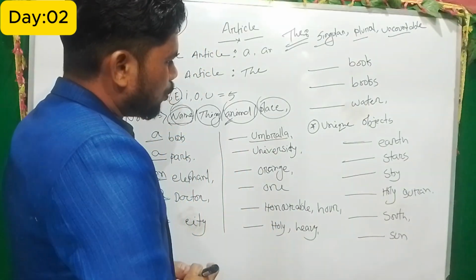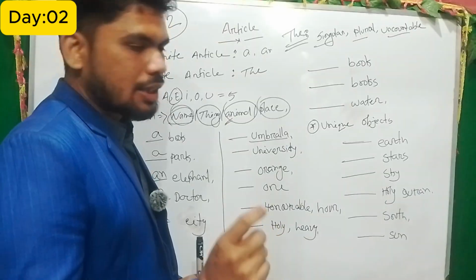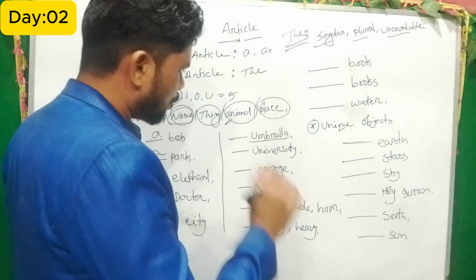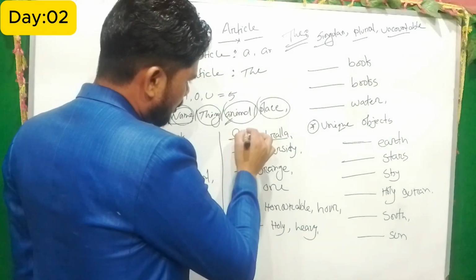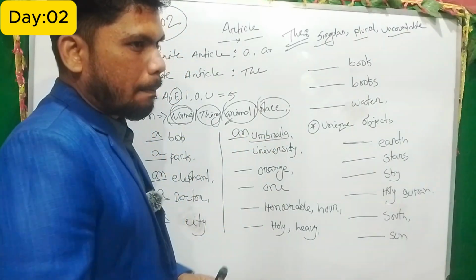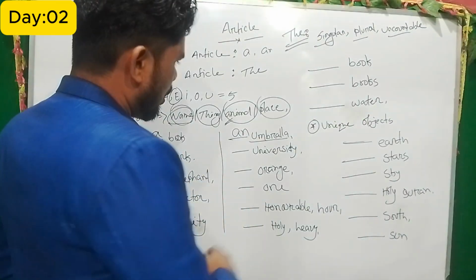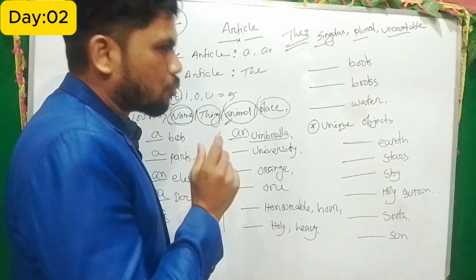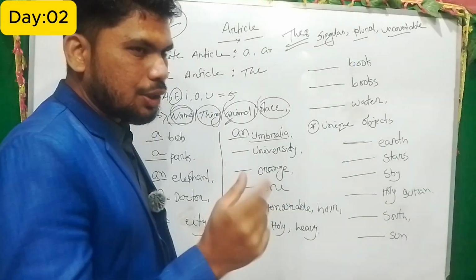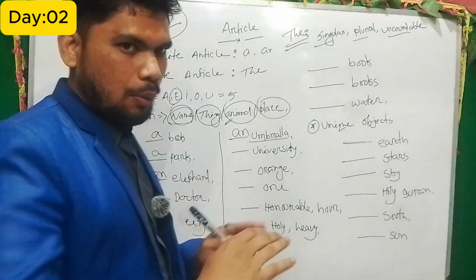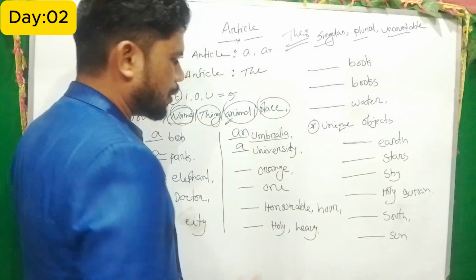Umbrella, so when we pronounce it umbrella, so a sound, so we know that a sound is a vowel sound, so we have to put in front of umbrella N, because we know that when a vowel sound comes we have to take N. Okay, so now university, when I pronounce the university U, the sound is U. That is actually not a vowel sound. Definitely we have to use a, a university.